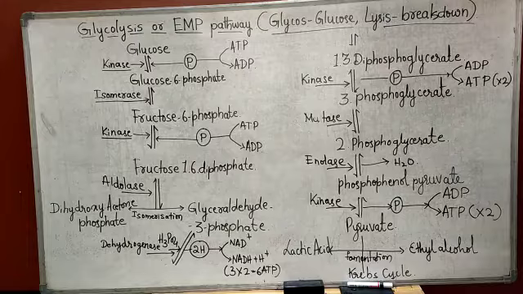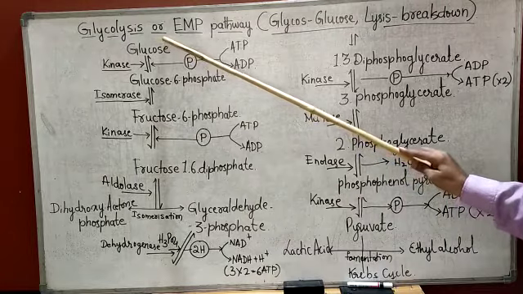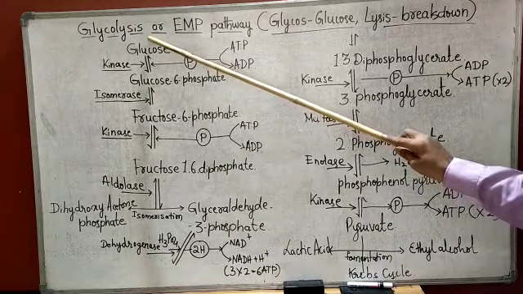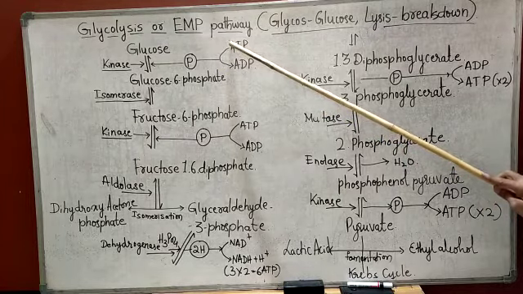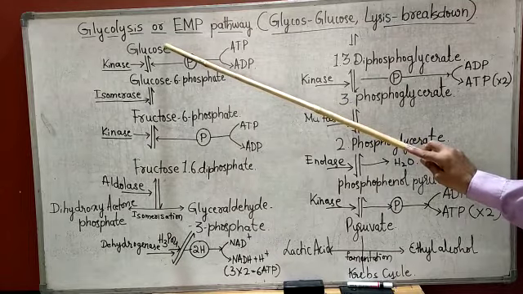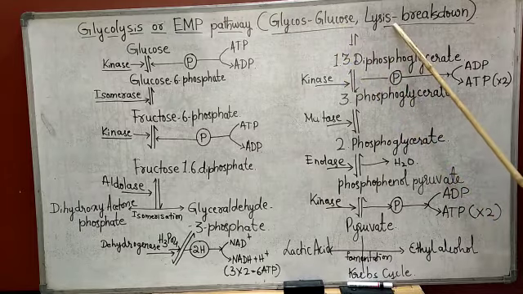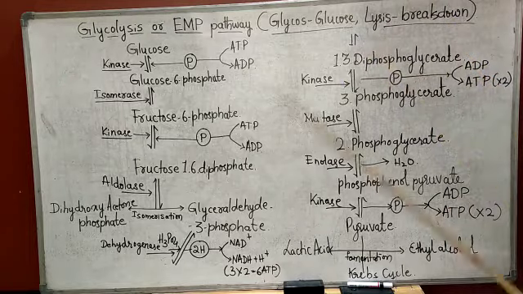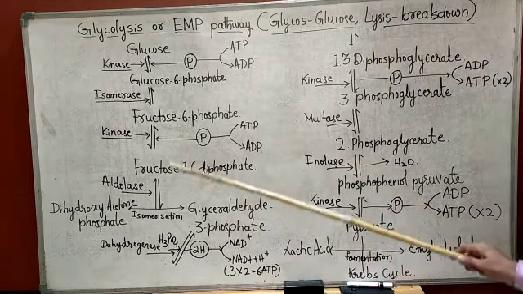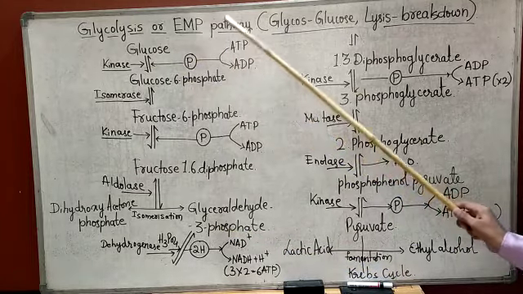Okay, now we will move on to the first part of bioenergetics, that is glycolysis or the EMP pathway. Glycolysis: glyco means glucose, lysis means breakdown. Breakdown of glucose takes place during the reversible reactions of this process, that is glycolysis or the EMP pathway.